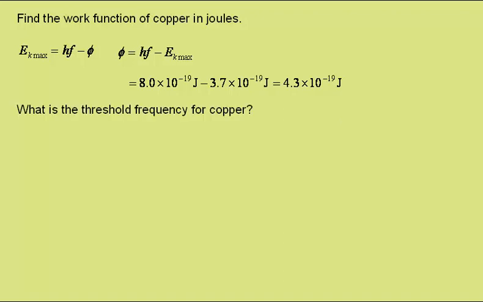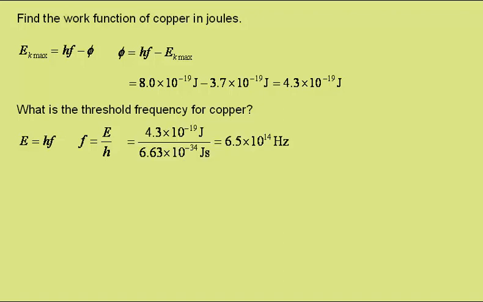What is the threshold frequency for copper? Well, for this we again use the equation that photon energy equals Planck's constant times frequency, and so frequency is photon energy over Planck's constant. The photon energy in this case has to be the work function, and this gives a threshold frequency of 6.5 × 10^14 Hertz.